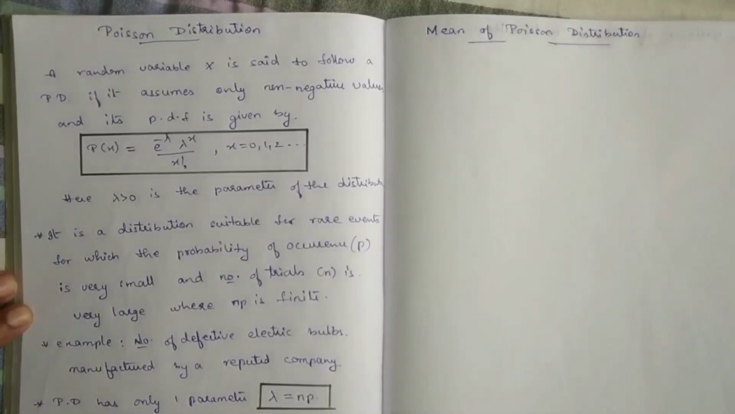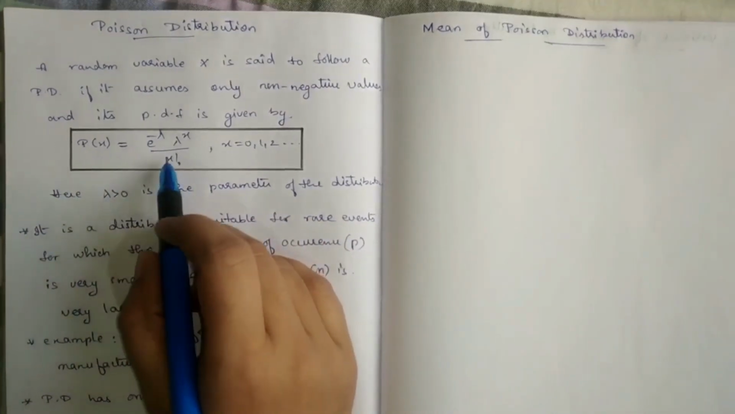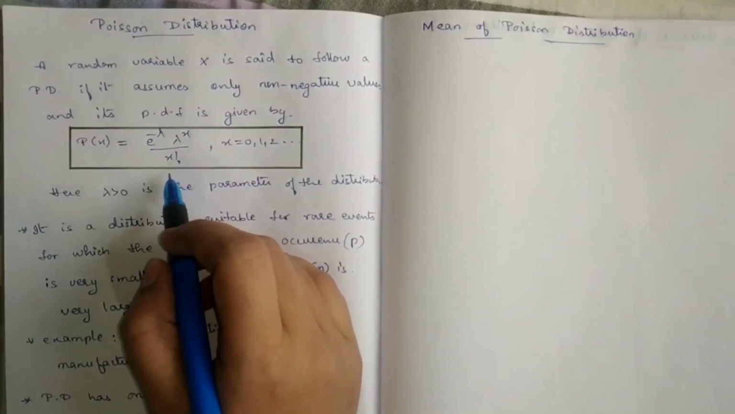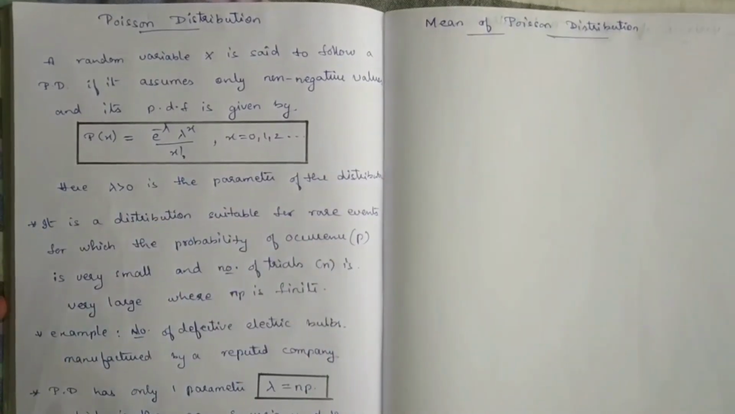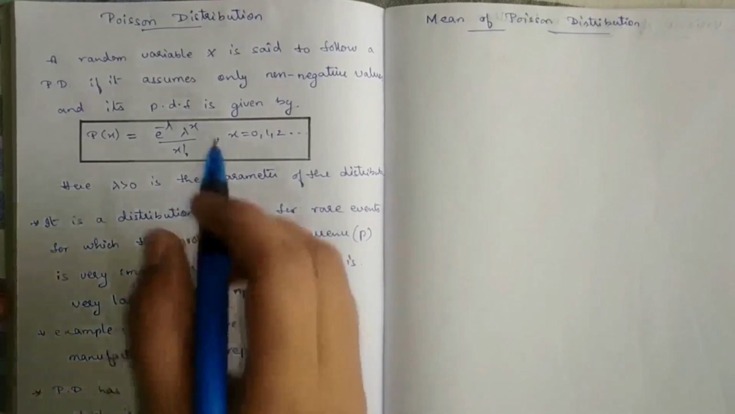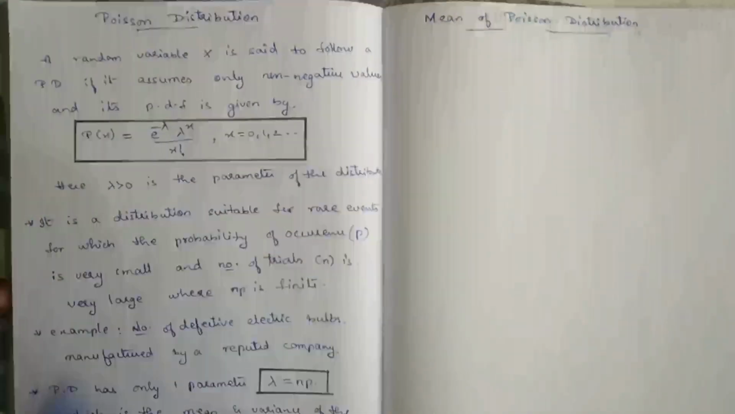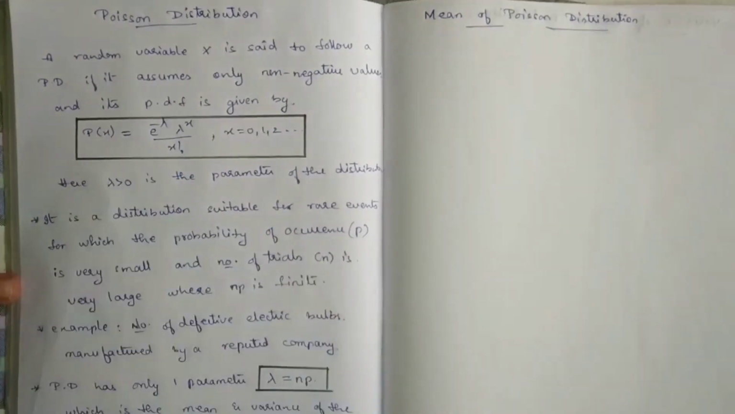Poisson distribution. A random variable capital X is said to follow a Poisson distribution if it assumes only non-negative values and its probability density function is given by P of X is equal to e power minus lambda, lambda power X by X factorial. Poisson distribution is a discrete probability distribution, and it has only one parameter, lambda. The value of lambda is always greater than 0. So basically it assumes non-negative values.